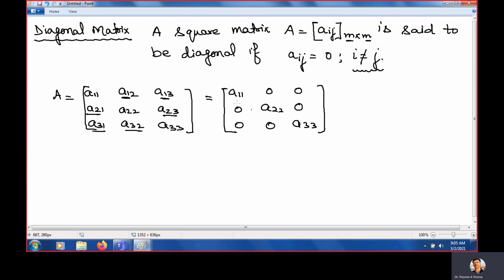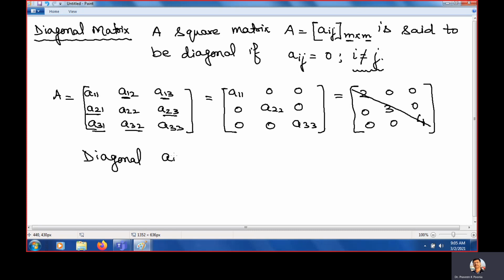Now you can see this matrix. The values of A11, A22, A33, where i is equal to j, may be anything. For example, you put any value like 2, 0, 0, 0, 3, 0, 0, 0, 4. It is a diagonal matrix because this is the diagonal. Diagonal means what?